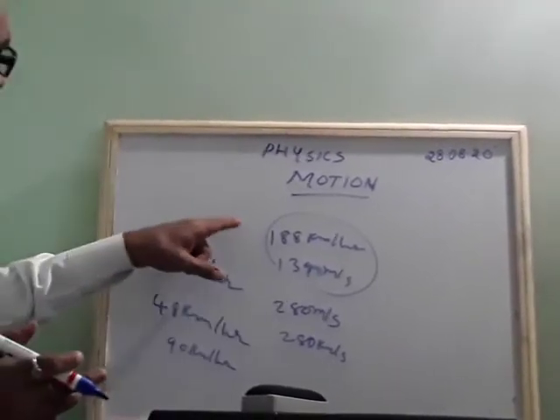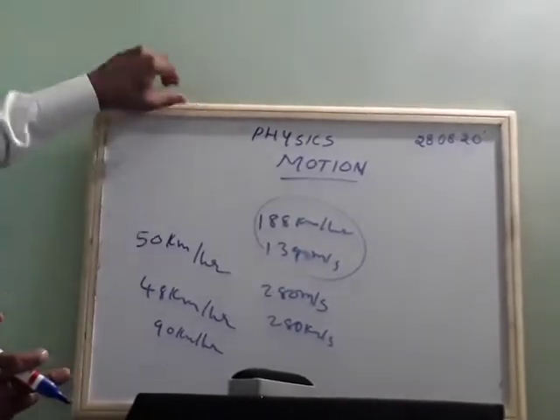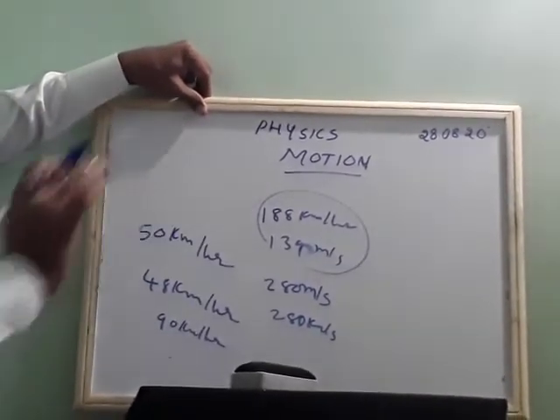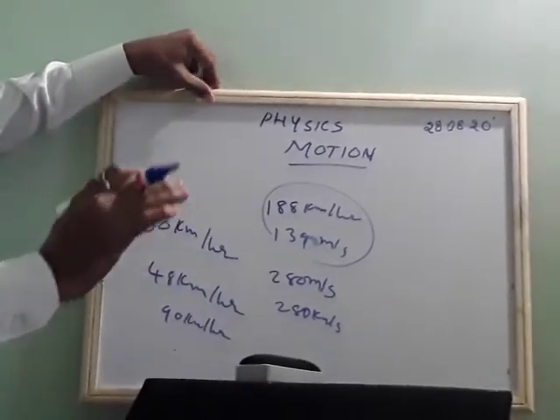Okay. So suppose you are traveling from one place to another place. First you travel 5 km. Then you rest. Then 10 km.